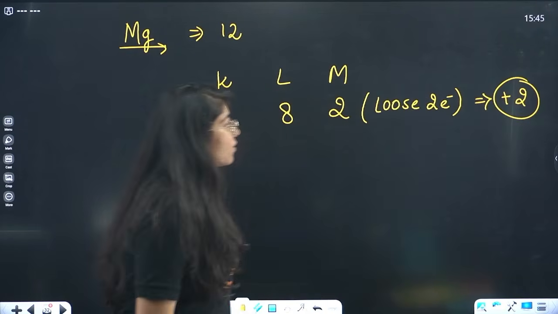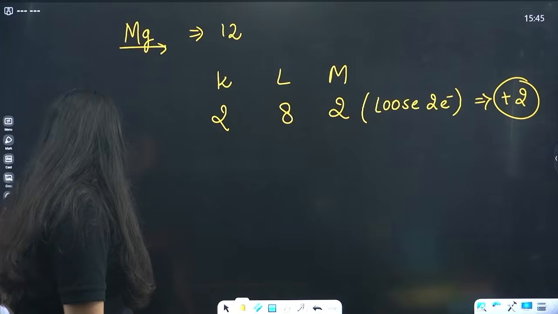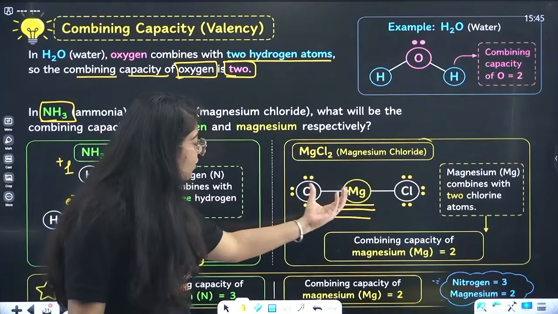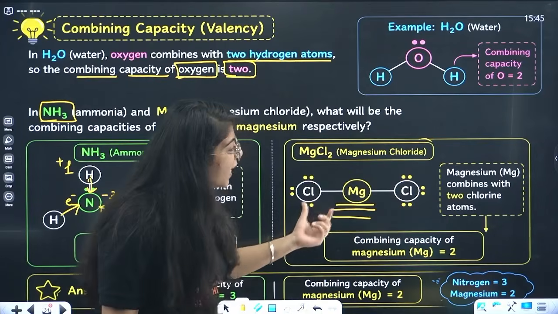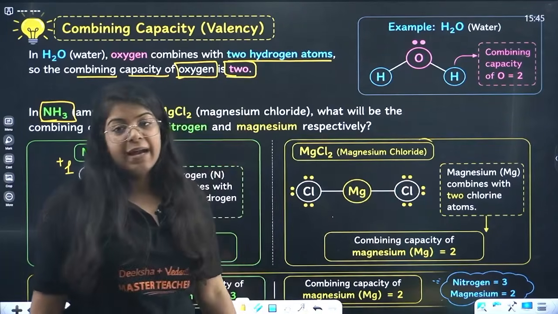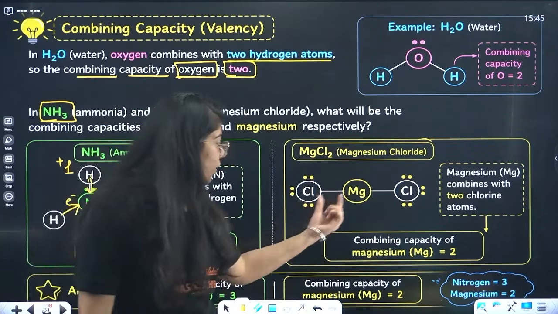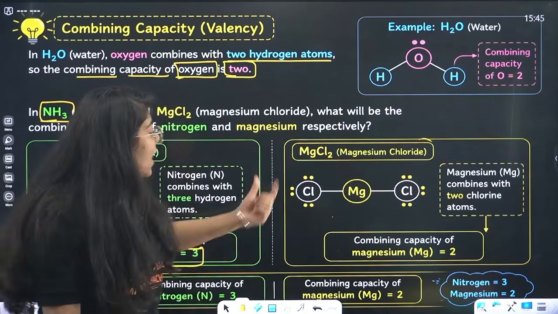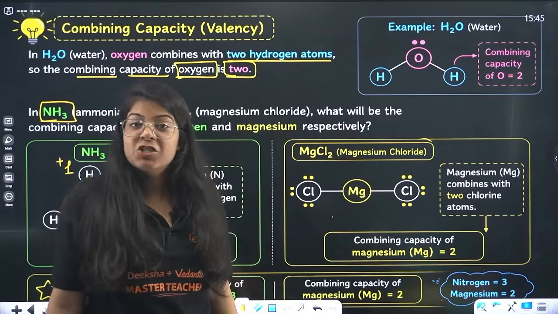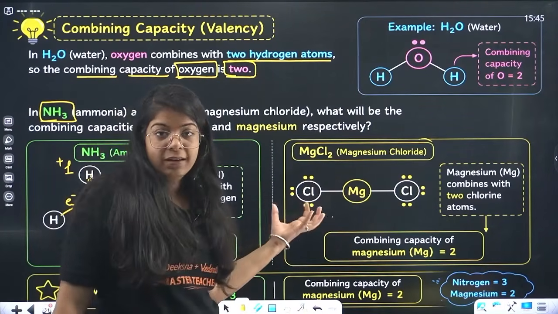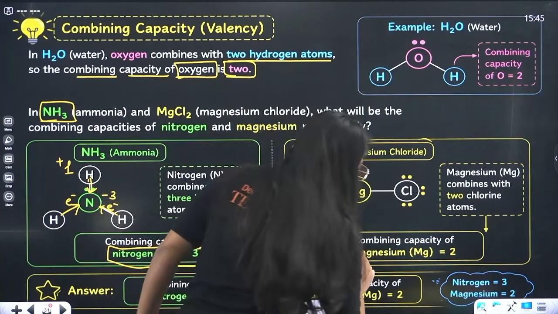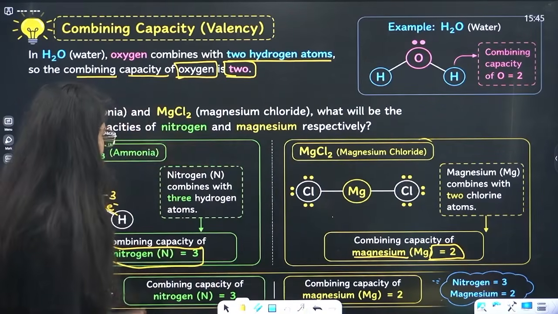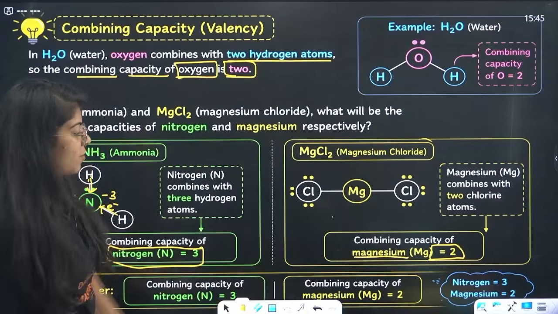It lost these 2 electrons to chlorine, and hence combined with 2 chlorine atoms. Each chlorine atom took one of its electrons. Okay, they did a trade. So magnesium has a combining capacity of 2. Combining capacity of nitrogen is 3, magnesium is 2.